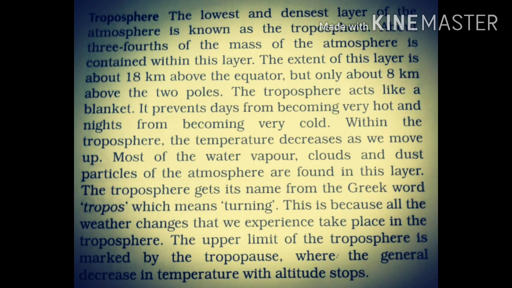Within the troposphere, the temperature decreases as we move up. Most of the water vapor, clouds and dust particles of the atmosphere are found in this layer. The troposphere gets its name from the Greek word tropos, which means turning. This is because all the weather changes that we experience take place in the troposphere. The upper limit of the troposphere is marked by the tropopause, where the general decrease in temperature with altitude stops.